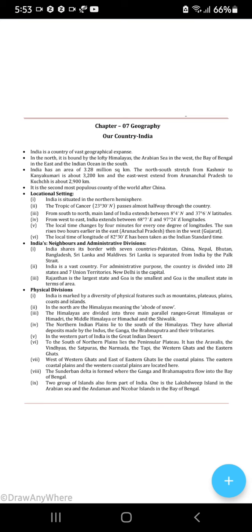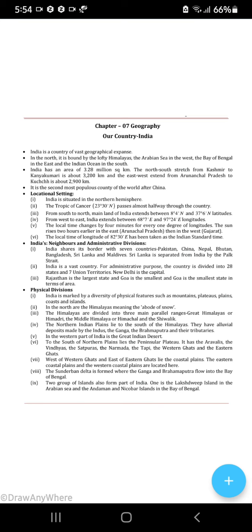The east-west extension is from Arunachal Pradesh to Kutch. Kutch means the Gulf of Kutch. Have you read? In Gujarat, the Gulf of Kutch. The city is known as Kutch. It is 2900 kilometers. Right? Next, it is the second most populous country of the world after China.